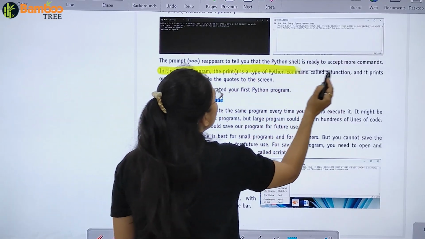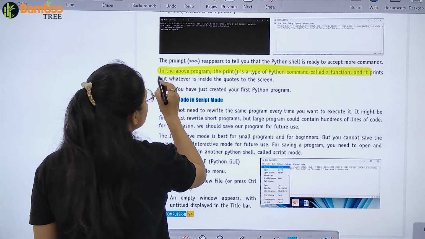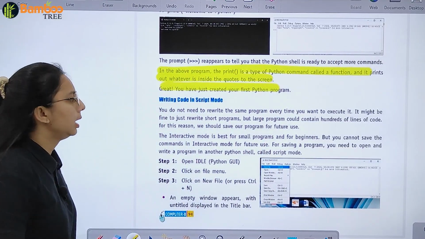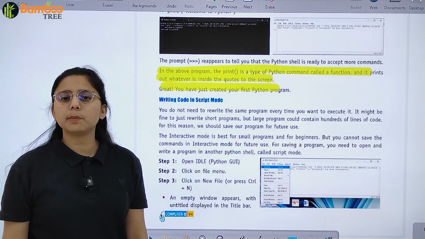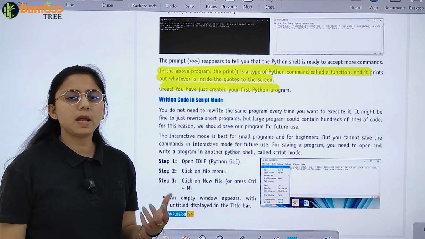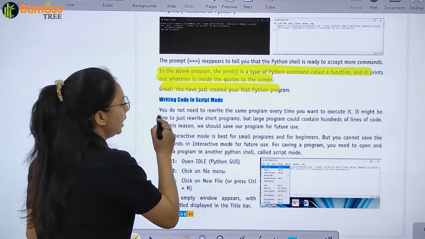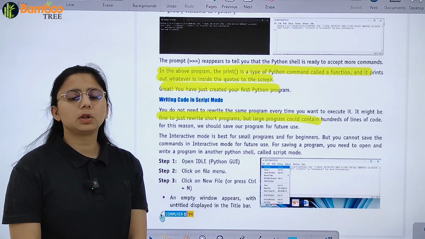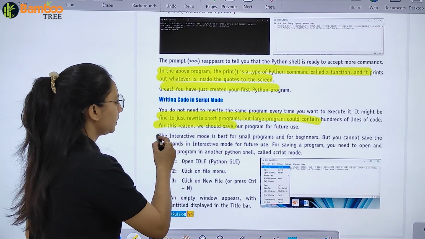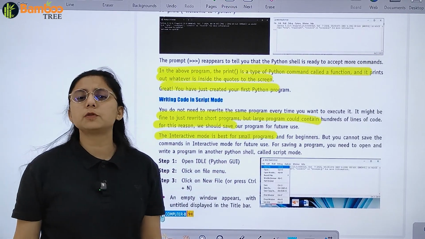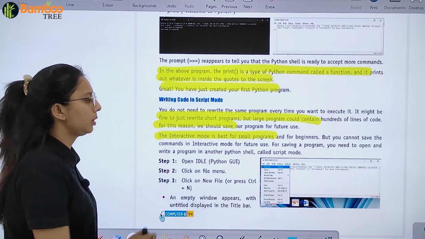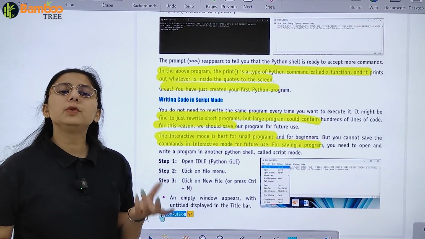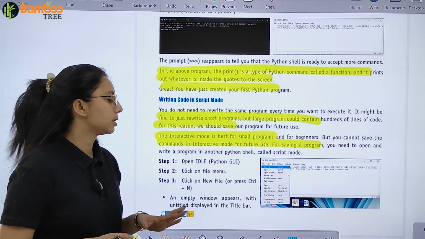In the above program, print is a type of Python command called a function, जो आपके जो भी अंदर है कोड्स है inside the screen उसको क्या करता है लगाता है. Now writing code in script mode. If you need to write the same program every time you want to execute, it may be fine to just rewrite a short program, but a large program could contain what? Hundreds of lines. The interactive mode is best for small programs for beginners. You cannot save the commands in interactive mode for future. आप अगर आपको फ्यूचर में यूज करना है तो आप इसमें सेव नहीं कर सकते.